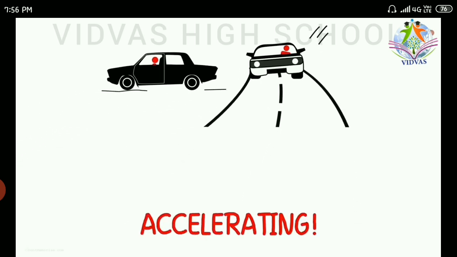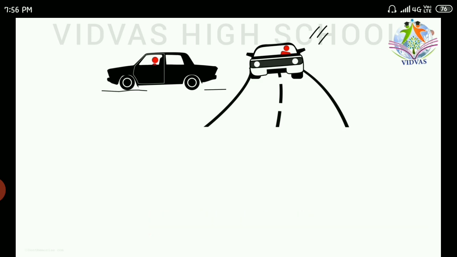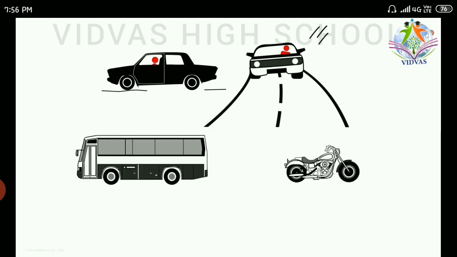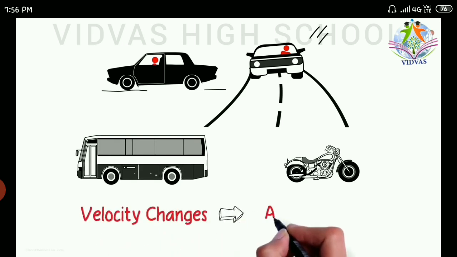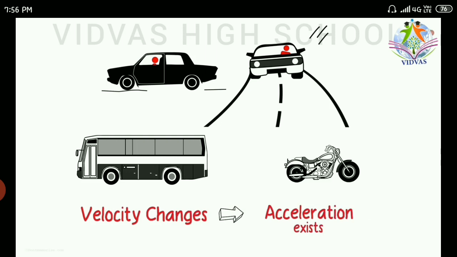When you are going to take a curve, definitely you are going to move to the other side from where the curve is going to take place. Then you can say that there exists acceleration, not only in cars, in your bike, in vehicles, whatever it is. So what does acceleration mean? If there is a change in velocity, then definitely acceleration exists.